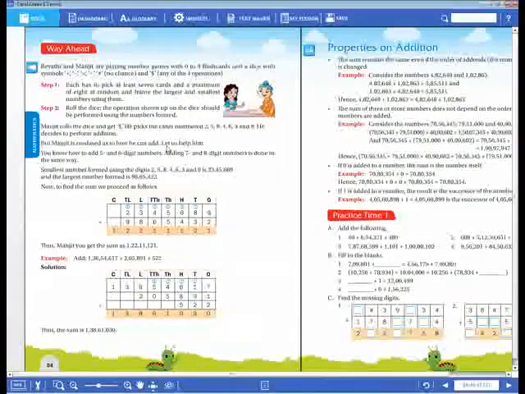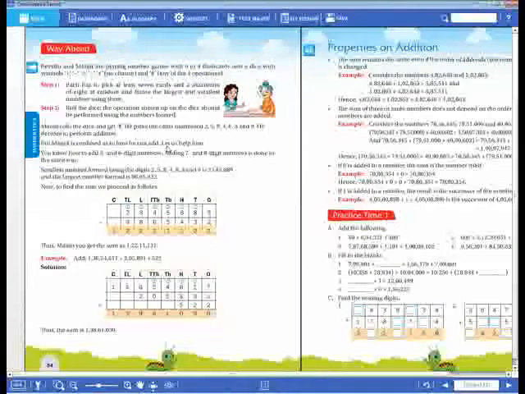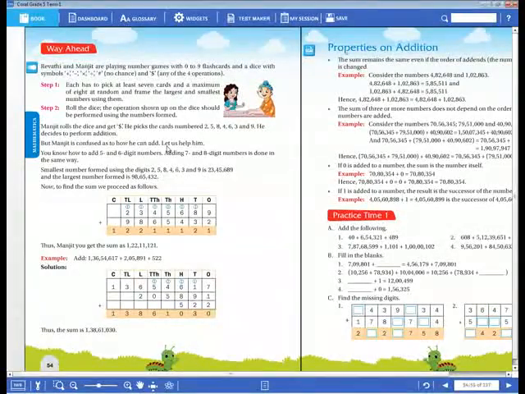Whatever operation is given in the bracket, we have to do that first. After that, for the remaining numbers, you do that operation. Okay, dear children. So everyone have a look on the screen. Now they have given one example.